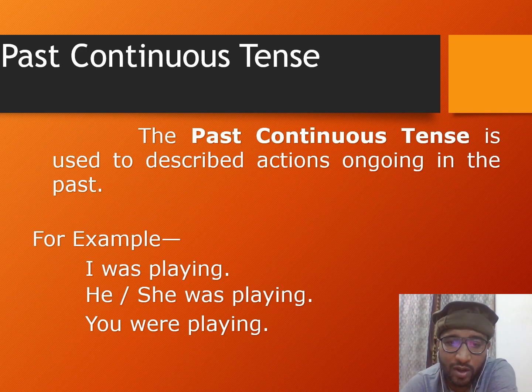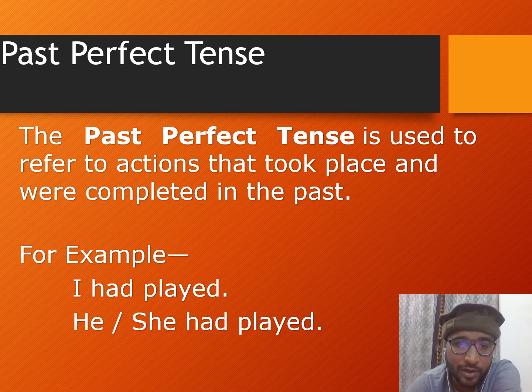Past continuous tense represents an action which was continuous at some particular time or a point of time in the past. For example, I was playing cricket yesterday at 3 p.m., or he or she was playing, or you were playing. You can look at these examples to understand that. It means that the action was continued at a particular time or at a point of time in the past.